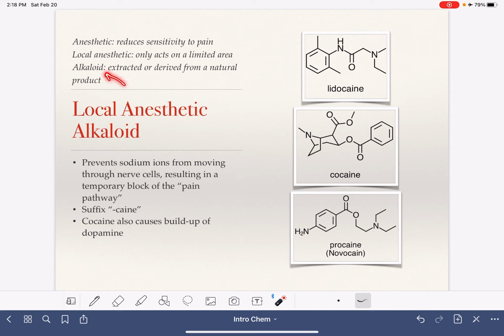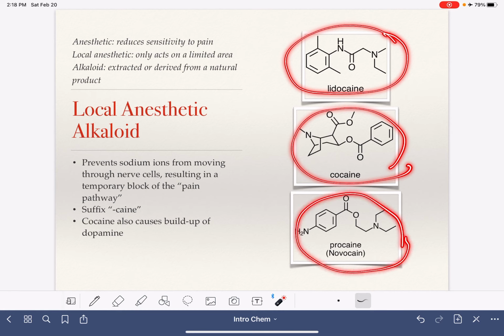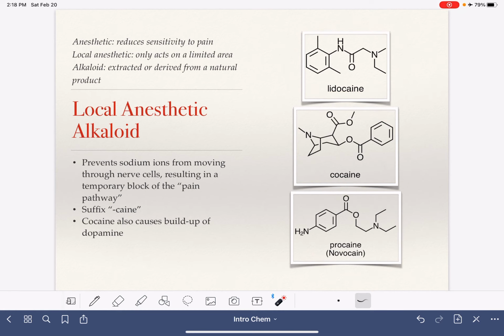And then again, as you know, the alkaloid means that it's an amine that comes from a natural product that causes some sort of physiological response. Local anesthetic alkaloids are lidocaine, cocaine, and novocaine, which is also known as procaine. Notice that all of these molecules have the same suffix, the same ending. They all end in the "caine" sound. So all the molecules that have that same ending belong to this same class, the local anesthetics.